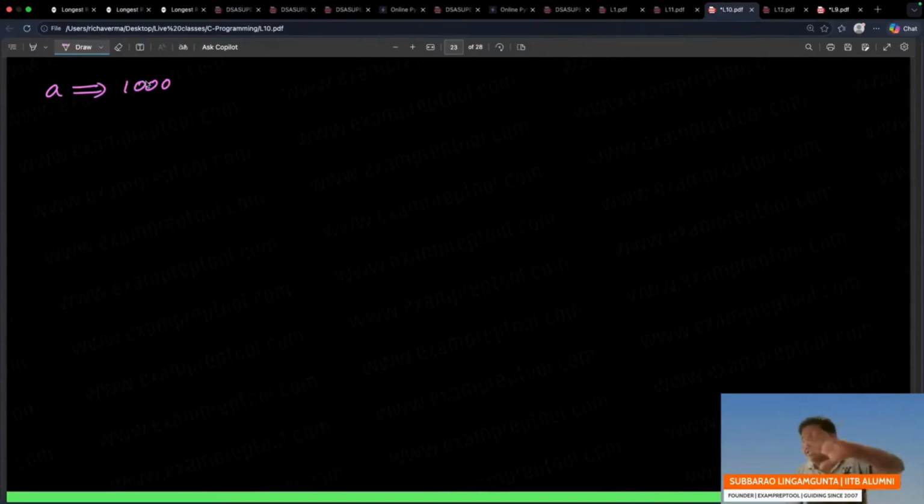Forget about that problem. Assume that there is a big array, something like that. So A is 1000. What is A plus 5? A plus 5 means skipping 5 rows, right? I think every row is 5 people, so 5 rows means 25 people. 25 people, everyone 2 bytes, so 50. So it's 1050.